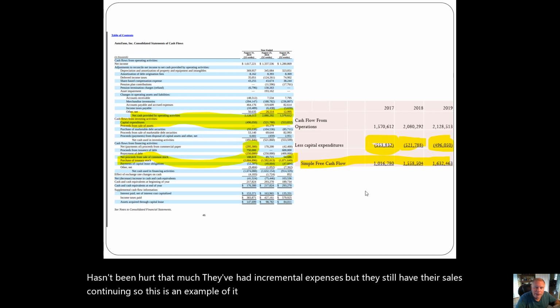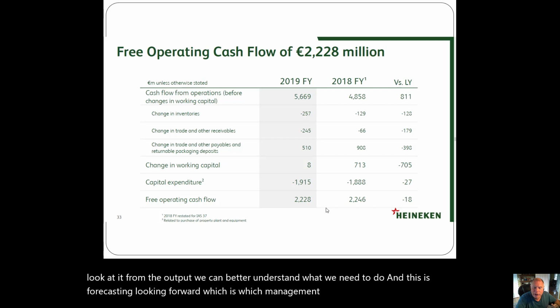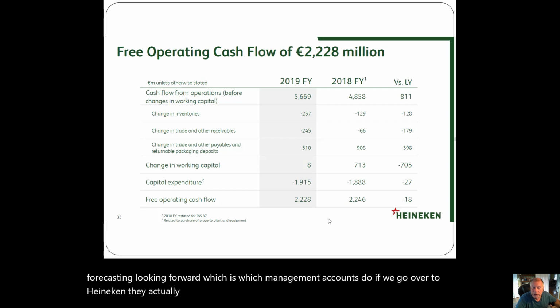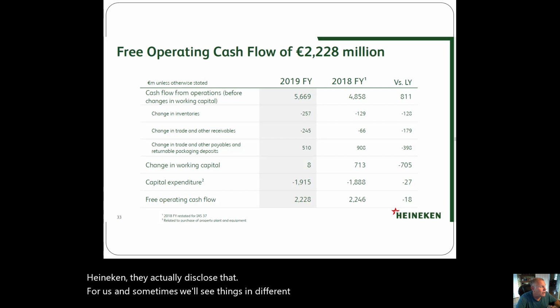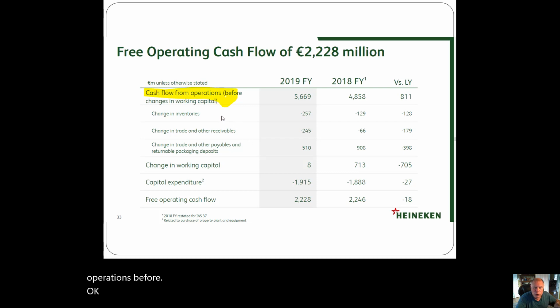Somebody's got to prepare this. I think if we sometimes look at it from the output, we can better understand what we need to do. And this is forecasting, looking forward, which is what management accountants do. If we go over to Heineken, they actually disclose that for us. And sometimes we'll see things in different formats. They start with cash flow from operations before working capital. Then they show you the working capital. That's the same thing that we're doing, just shown a little differently.